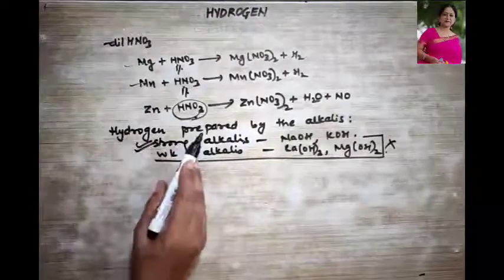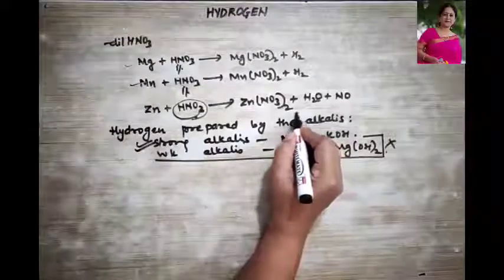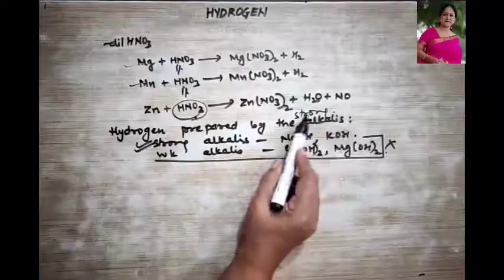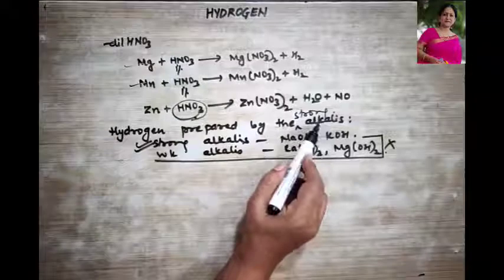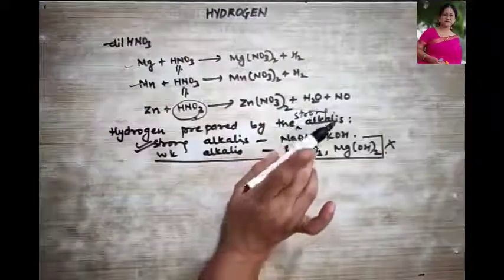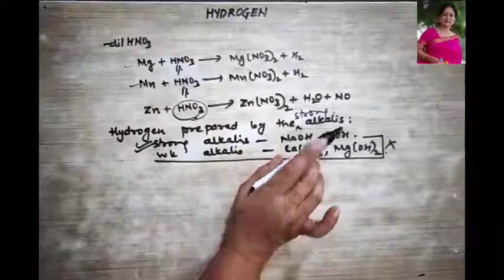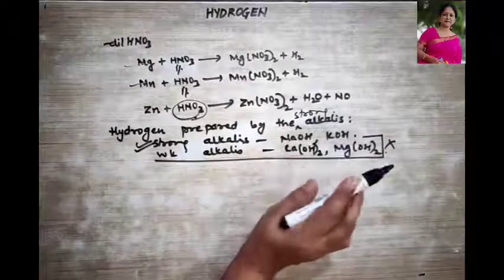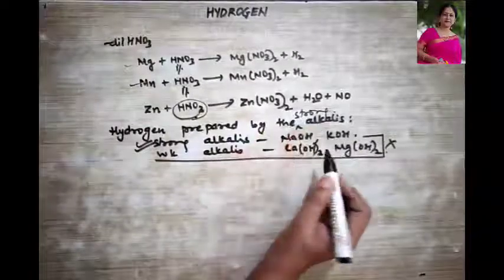So hydrogen can be prepared by the strong alkalis, right? Now have you understood why I used the word strong? If you do not use the word strong, your marks will be deducted. Clear? So hydrogen can also be prepared by the strong alkalis. What are those strong alkalis?